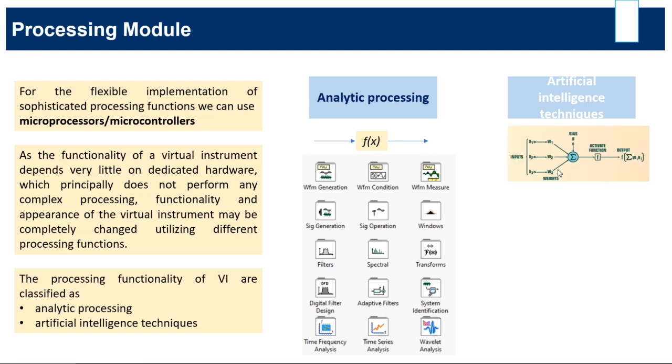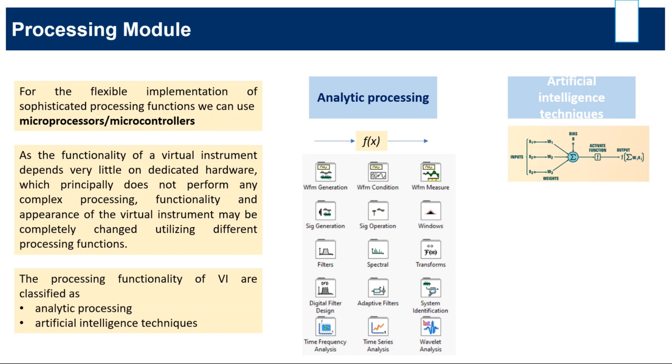Okay, so in this artificial intelligence technique, we can use artificial intelligence or neural network concepts. We can use the fuzzy logic concept. We can use neural network control systems and sensor prediction concepts.